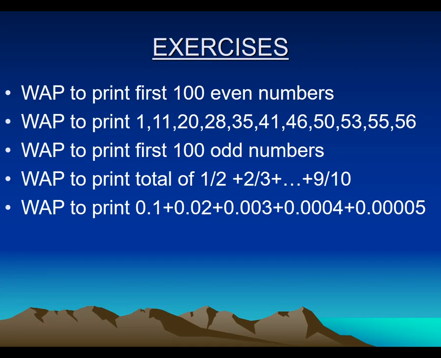See, these are some exercises that we have to perform by ourselves. Write a program to print first 100 even numbers. Now what you have to do for this program? You have to print first 100 even numbers. So repetition of the loop should start with 1 and it will be done 100 times, and in every repetition it checks whether the number is even or not, and if the number is even, then it will print onto the screen. Now next program is a bit challenging one.